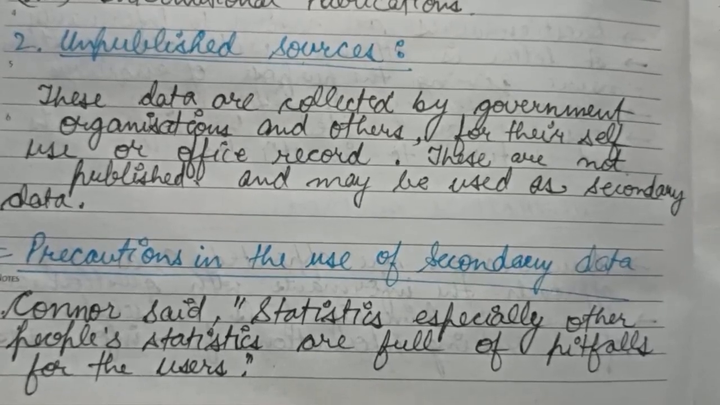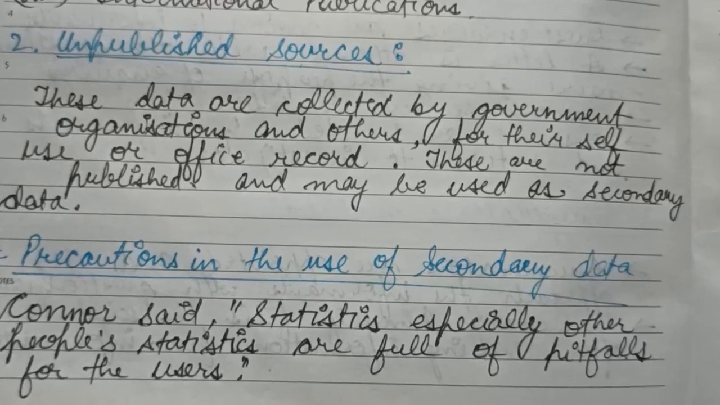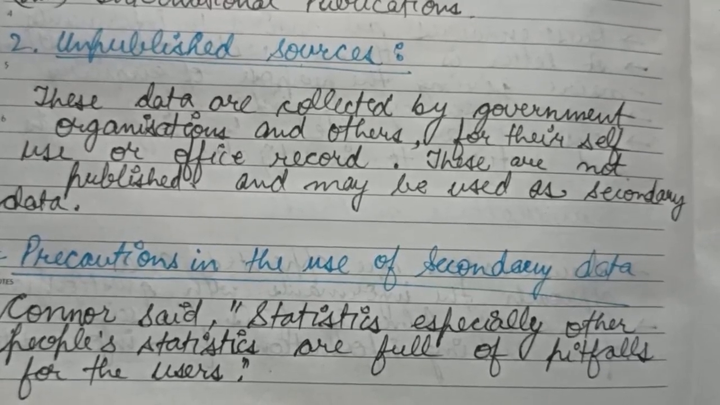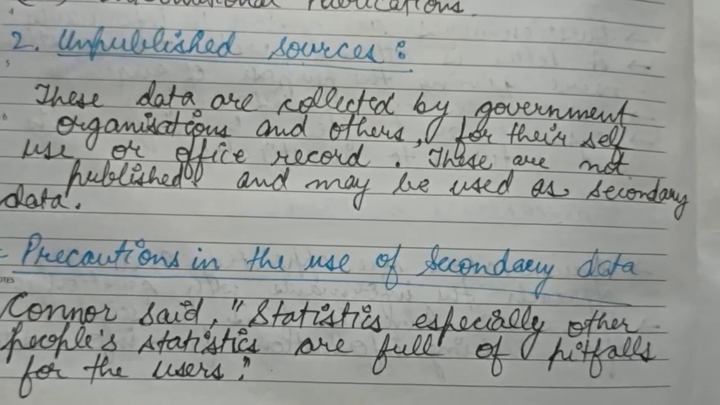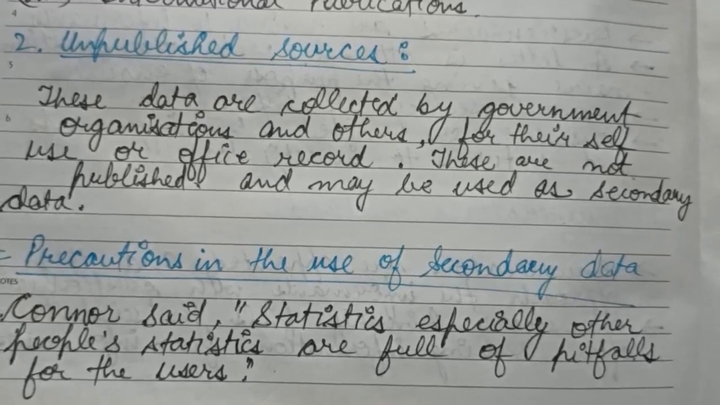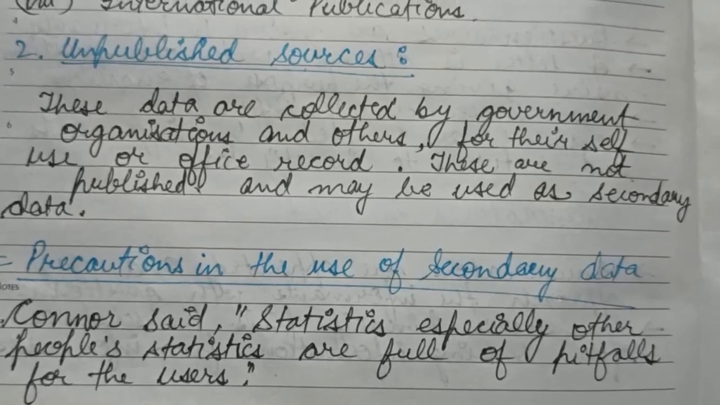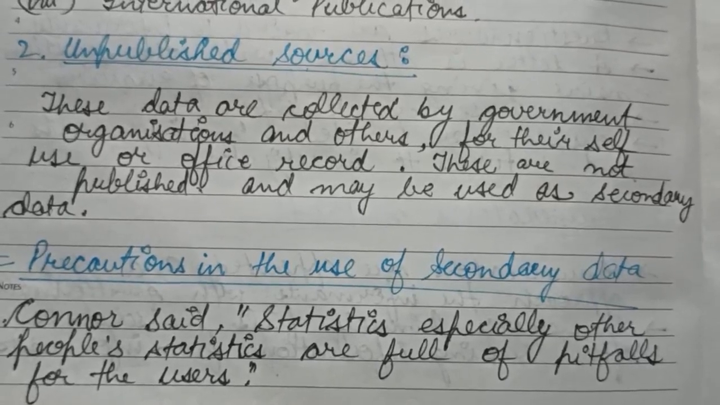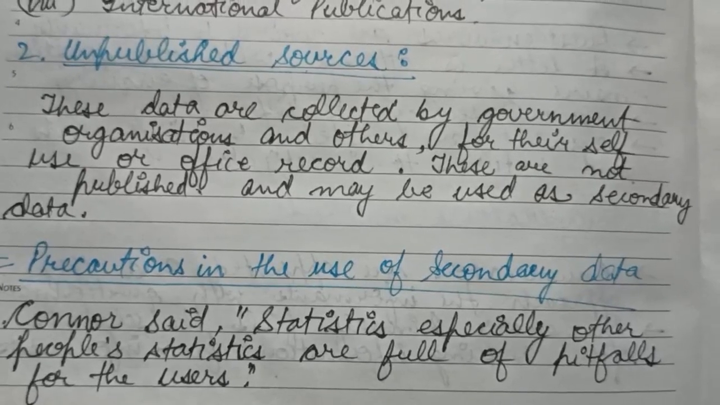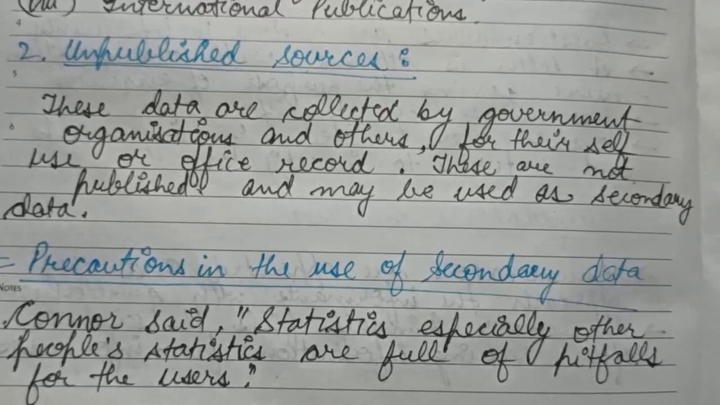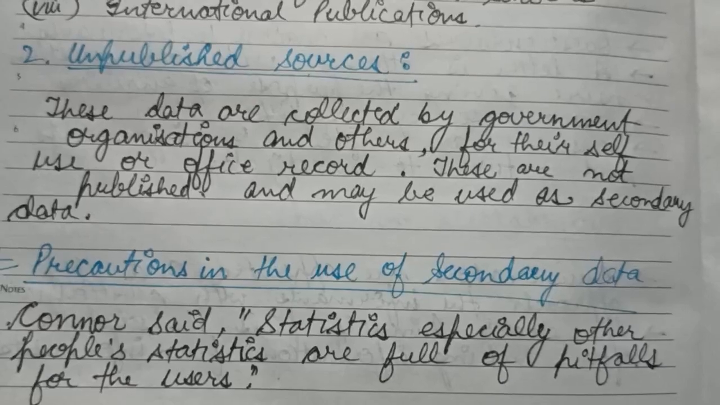So accordingly, a famous statistician, Connor, has rightly said that statistics, especially other people's statistics, are full of pitfalls for the users, which means that if we are using data which is collected by other users, it is actually full of pitfalls. The information conveyed by the published or unpublished sources which we take as secondary data may not fulfill the objective of the study for which we need that data. So therefore we need to take some precautions while using secondary data.